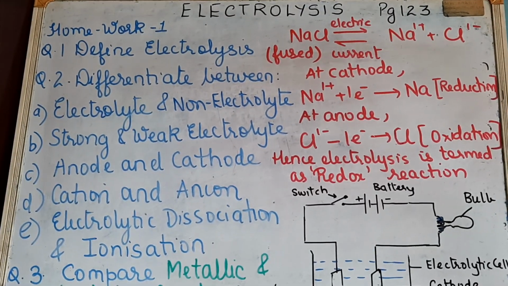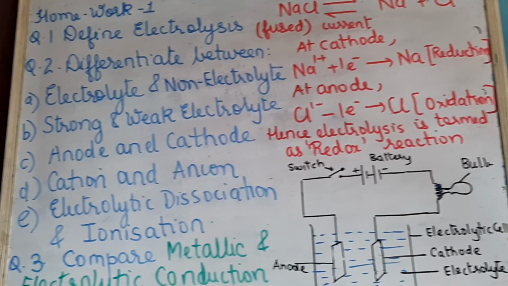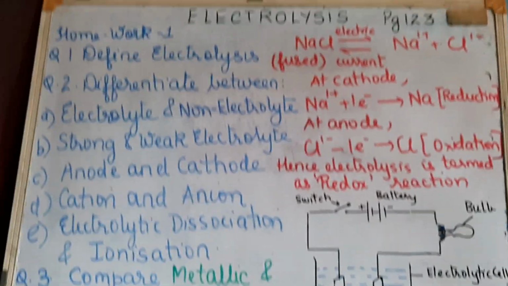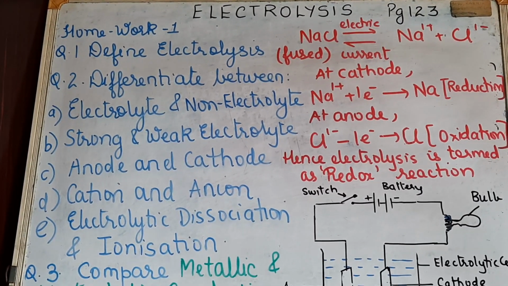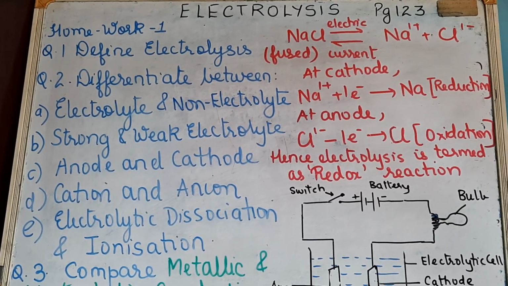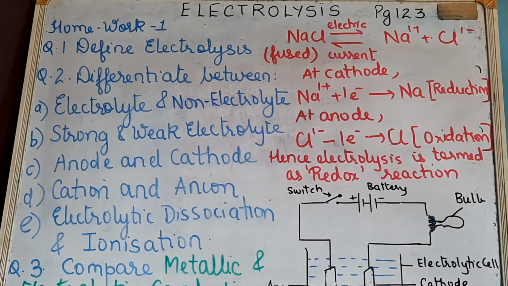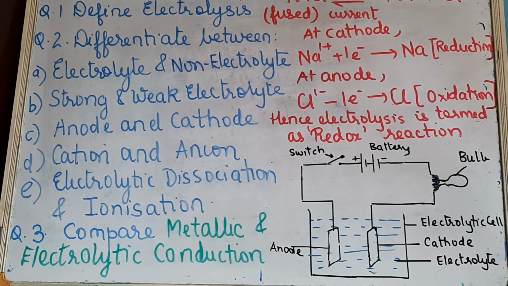And third point, the solutions contain only free mobile ions, and here the solutions contain ions as well as unionized molecules. And the fourth point was with reference to the bulb. Strong electrolytes allow the bulb to glow brightly and weak electrolytes will allow the bulb to glow dimly. Okay, clear? Now examples again very important.